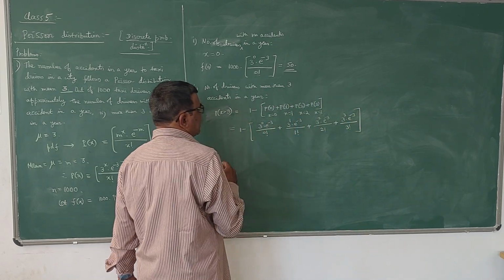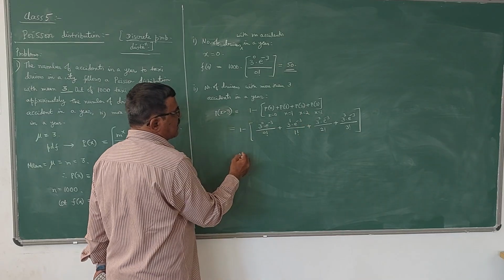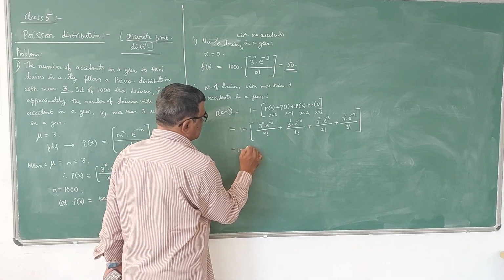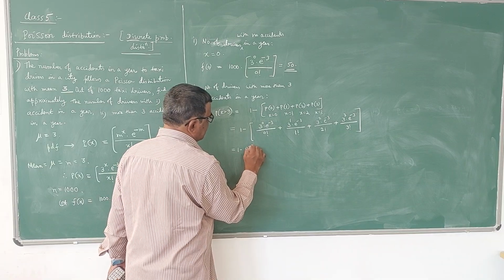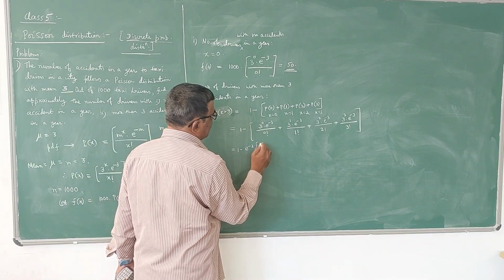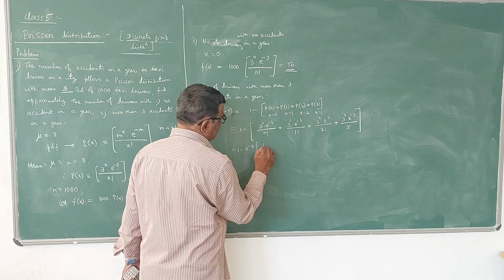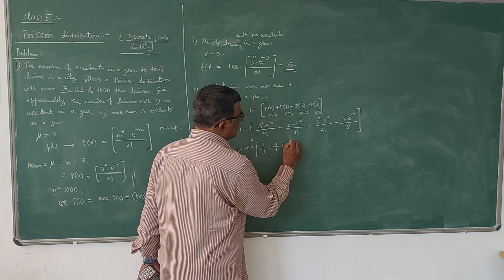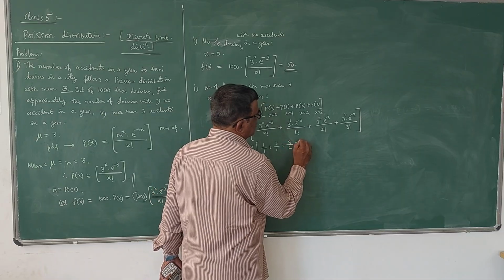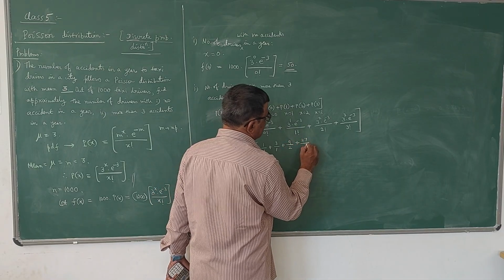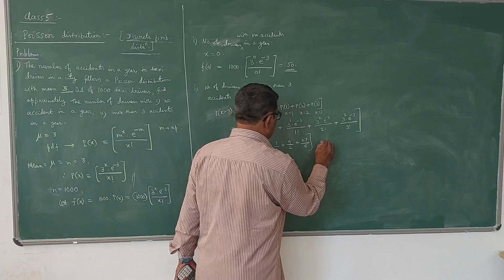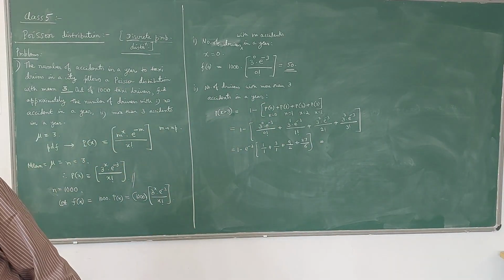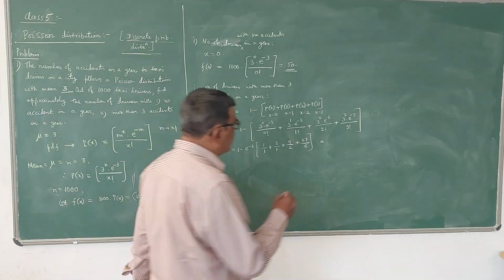In this you can take e power minus 3 common, and simplify: 1 minus e power minus 3 times the bracket of 3 power 0 by 0 factorial, which is 1 by 1, plus 3 by 1, plus 9 by 2, plus 27 by 6. If you simplify this with the calculator, I think you will get the value as 0.35.